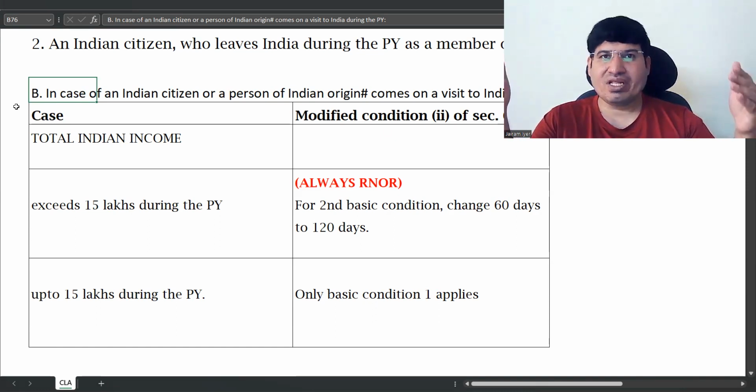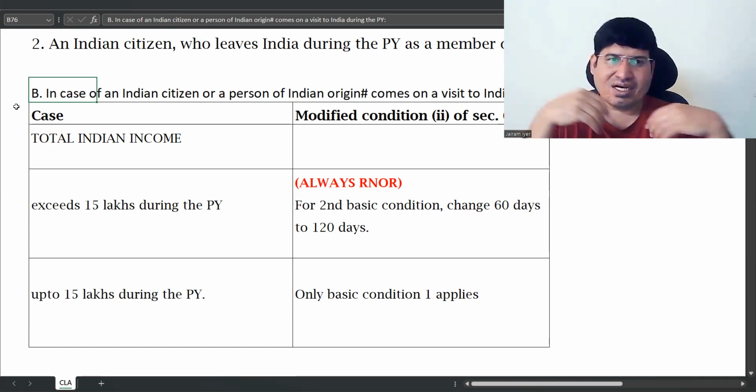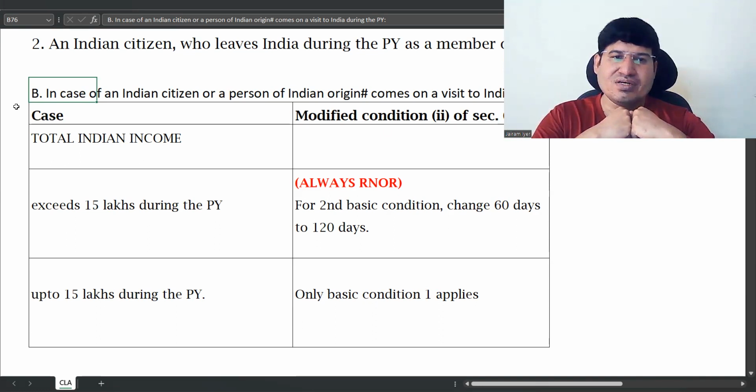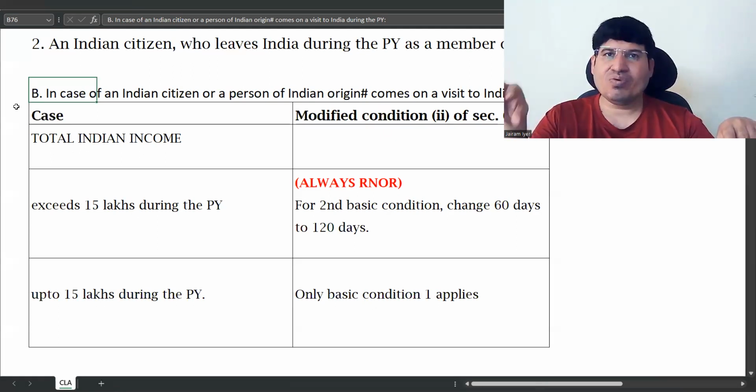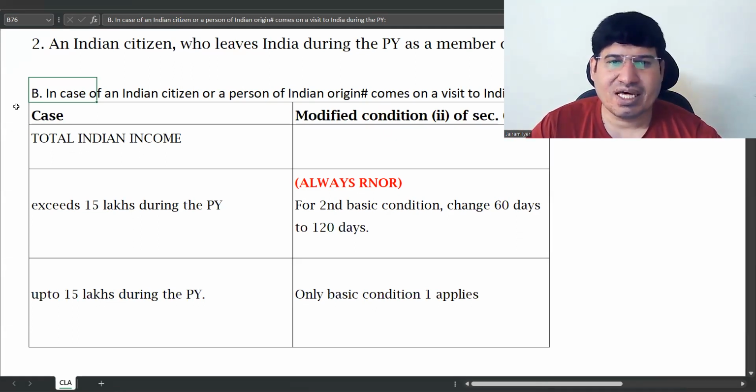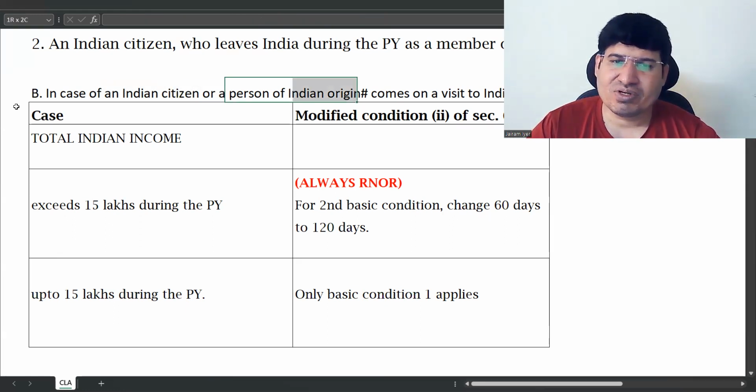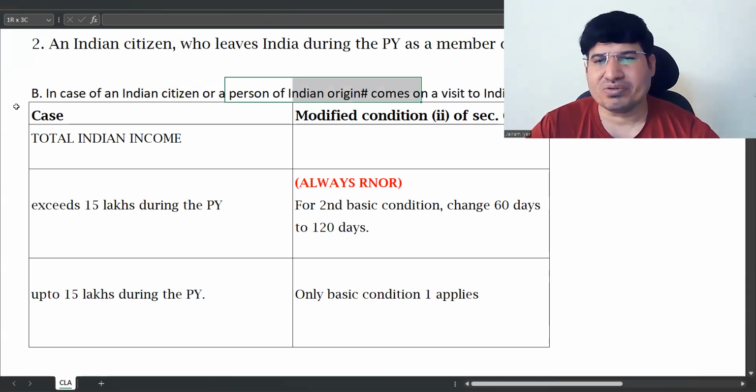Adnan Sami, a famous singer from Pakistan, got Indian citizenship. There are many such people who take Indian citizenship. They may or may not be people of Indian origin. So here, this person is an Indian citizen, and he's also a person of Indian origin. Any one you can use.